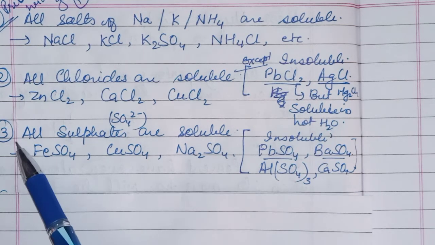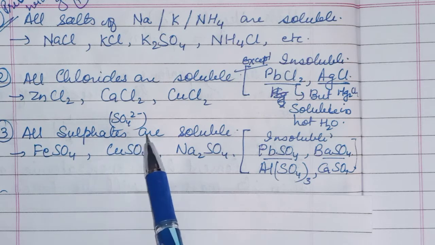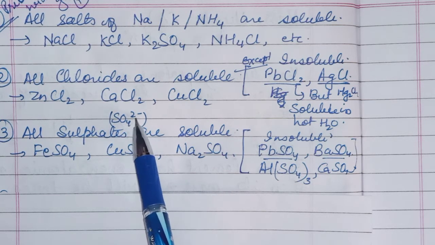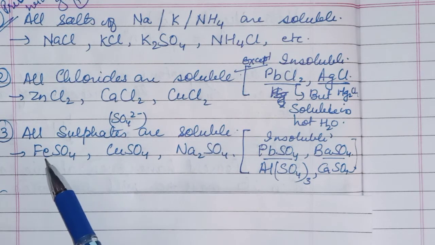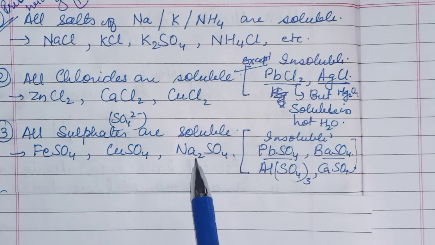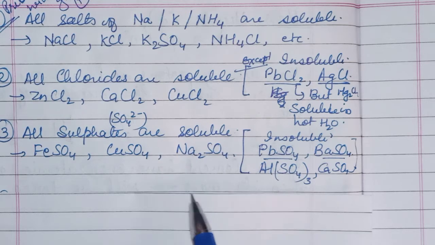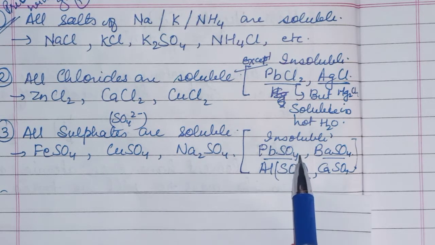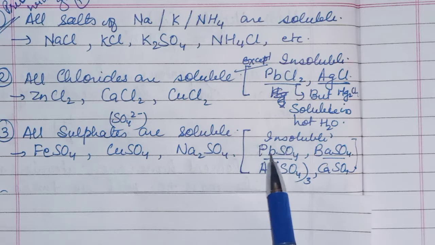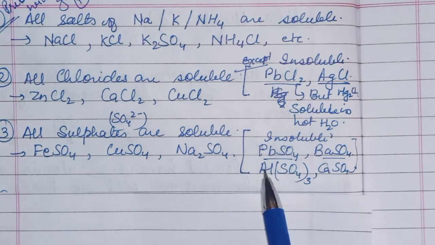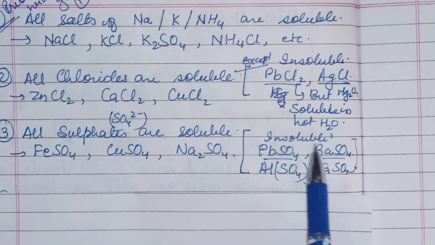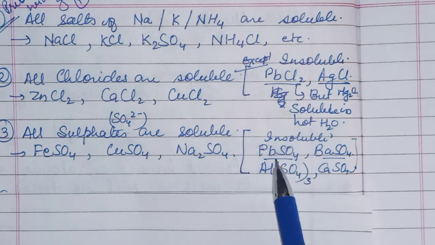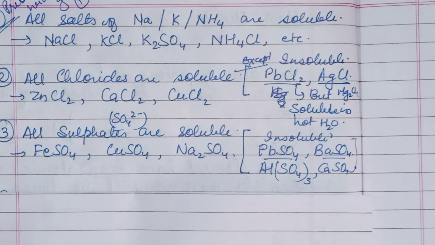Now the third point: all sulfates, SO4 2 minus ions, are soluble. Iron sulfate, copper sulfate, sodium sulfate, these all are soluble. But here also some exceptions are there: lead sulfate, barium sulfate, aluminium sulfate and calcium sulfate. These are insoluble sulfates. Lead chloride is also insoluble, lead sulfate is also insoluble.